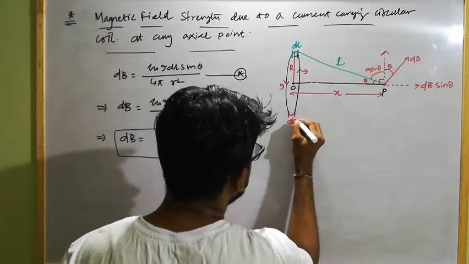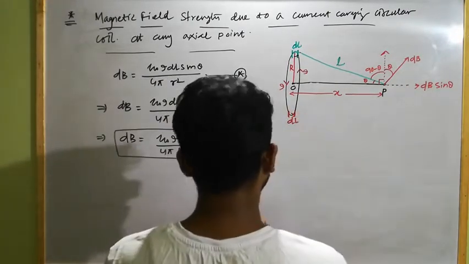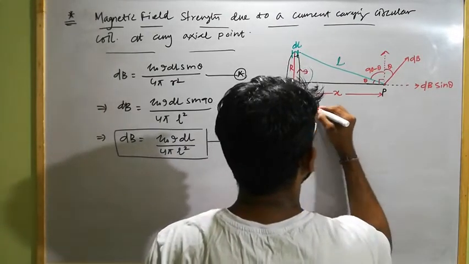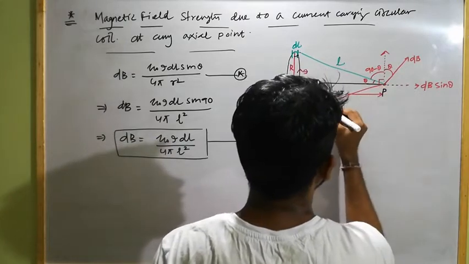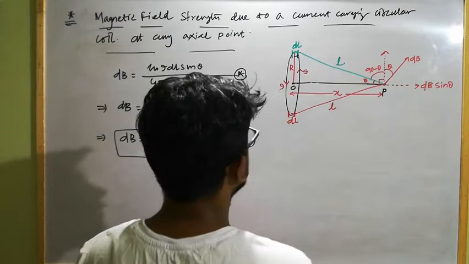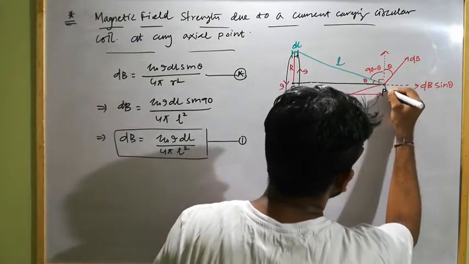Similarly, there will be another opposite point for this current carrying element at this place, whose length will be dl, and current will be like this. For the same thing, if we assume the distance of this point from this will be again the same as L, so the force will be along which direction? Perpendicular to this, like this.